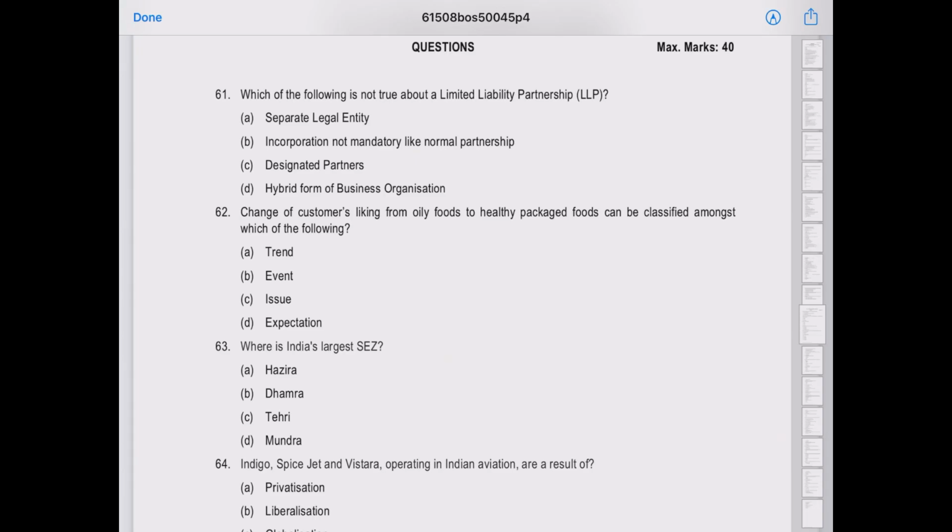Suppose you solve this question: which of the following is not true about LLP? First of all, see what is asked. Not true, which is not correct. In a hurry when we read the question, we end up taking the wrong answer. So not true means they have asked for the negative thing. See the answers. Is it a separate legal entity or not? It is a feature of LLP. So this is correct, right? So remove this, eliminate. Incorporation not mandatory like normal partnership. Is it true or not true? Not true. So this is one option which we can think about.